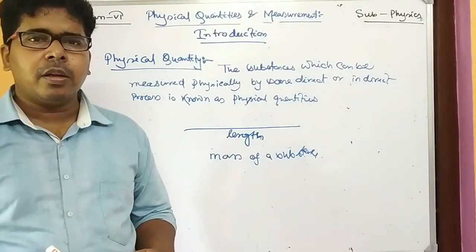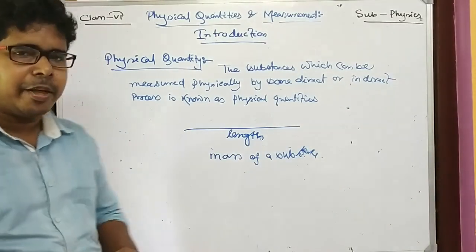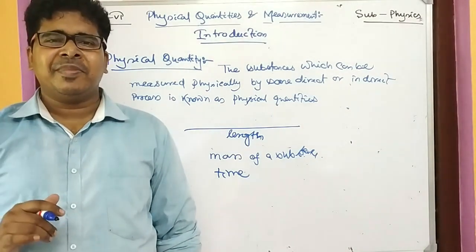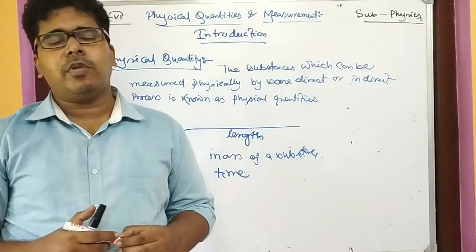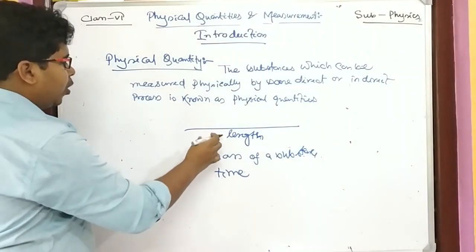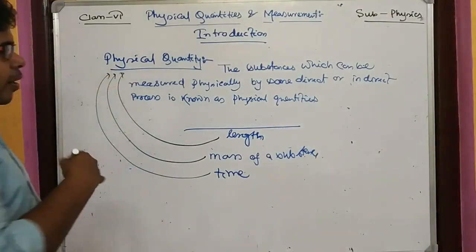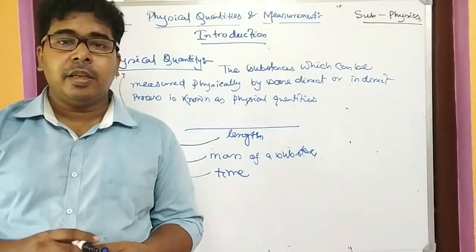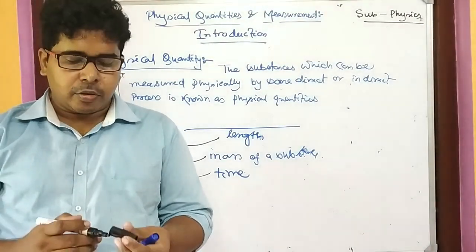Now how much time is there? You can say, okay, we have to see the clock or the watch. Time is also measured. So mass, length, time, this kind of quantities can be measured. So all these quantities are known as physical quantities. We are just talking about matter now, solid, liquid, gas. So any solid if I have taken, these pens are also solid.